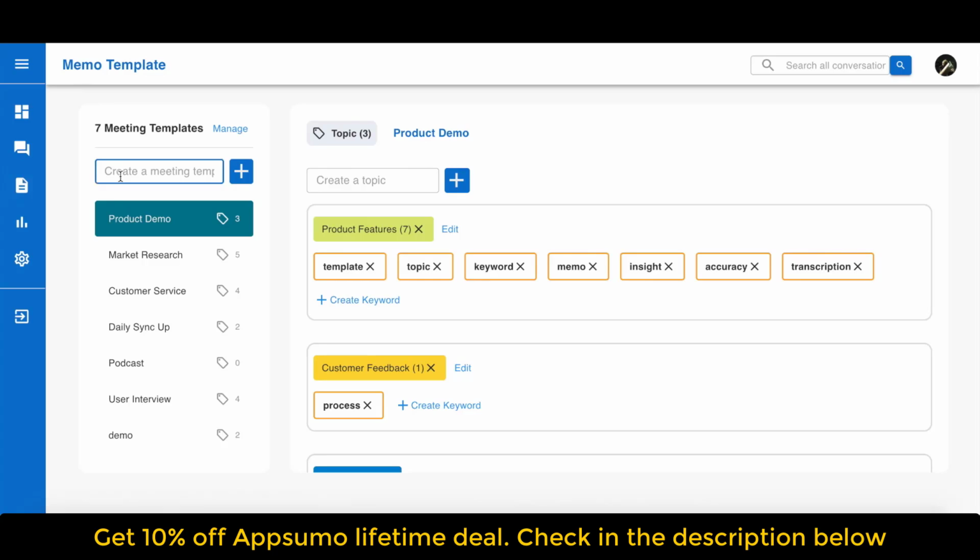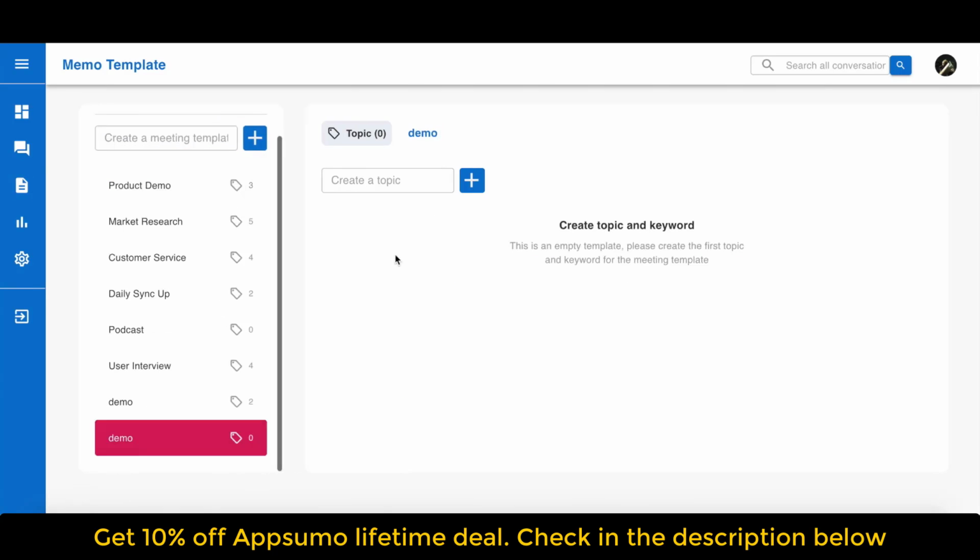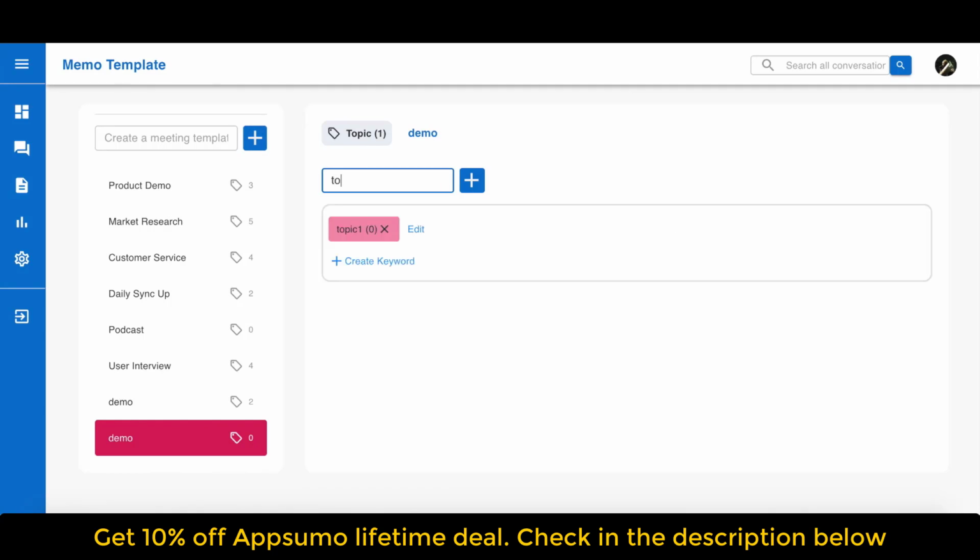On the meeting template page, type in your meeting template name, and on the left side, click this icon or hit enter to add it. Go to this meeting template and add any topics for your meeting. Type in your topics and click the plus icon or hit enter.